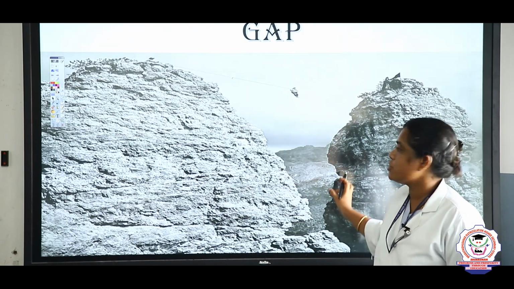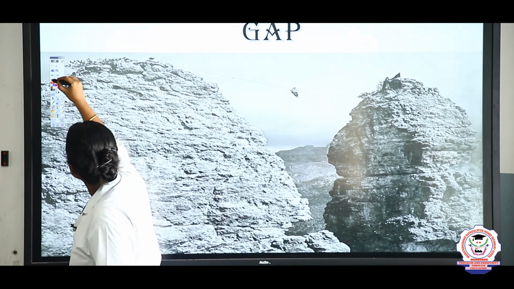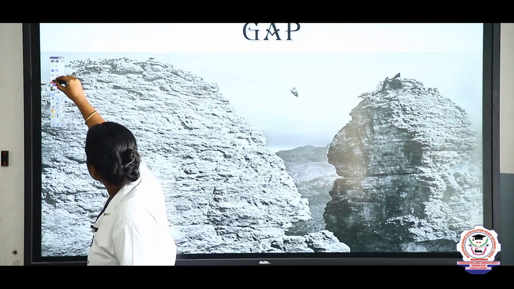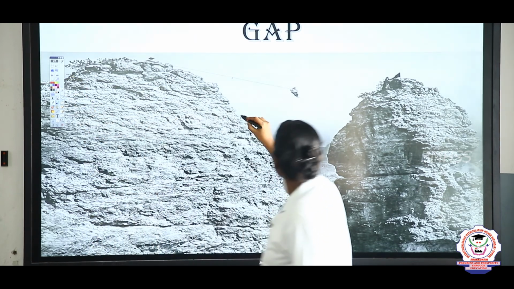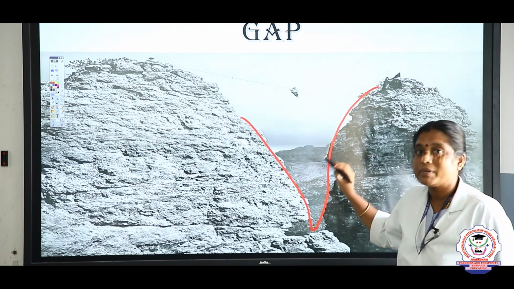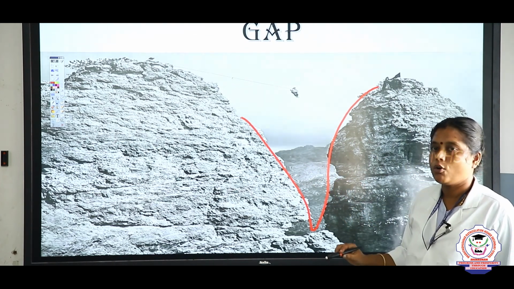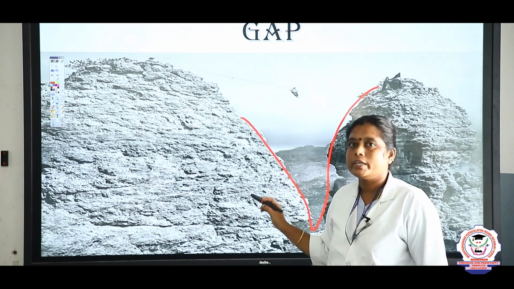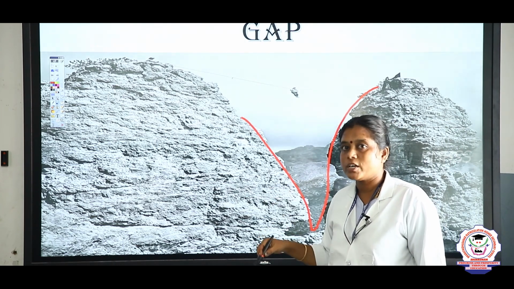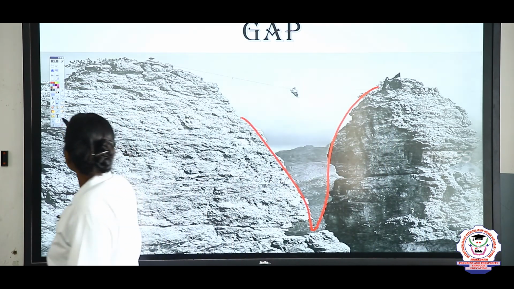So this is the gap, presented between the two mountain ranges. This is known as the shallow depression in the ground.